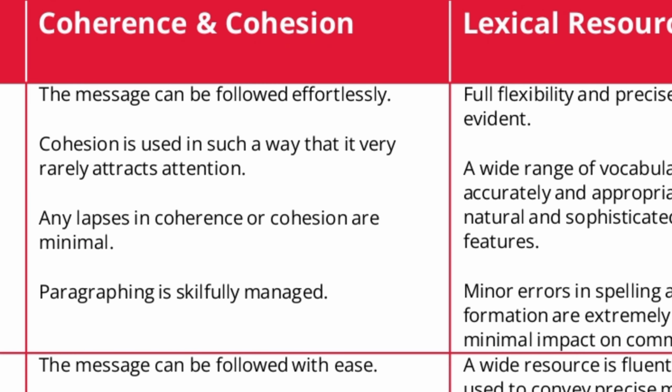Talking about coherence and cohesion, this message is followed effortlessly. It can be easily followed, like from intro, body paragraph number 1 to conclusion. A great flow, just like a river. Cohesion is used in such a way that it very rarely attracts attention. It means that you haven't overused the linking words, because if you overuse them, it attracts the examiner. So here we haven't overused any. There is no lapse and paragraphing is skillfully managed. Separate paragraphs for the introduction, 2 body paragraphs, and a conclusion.